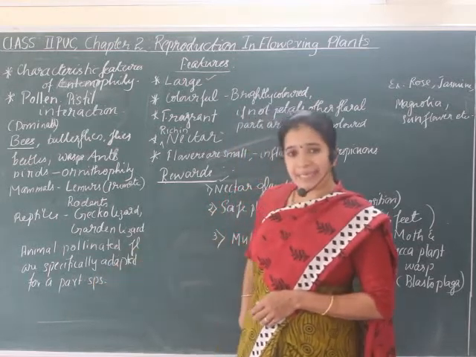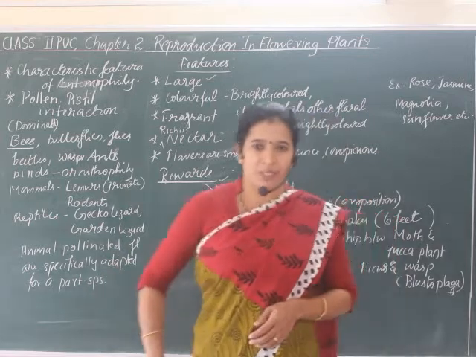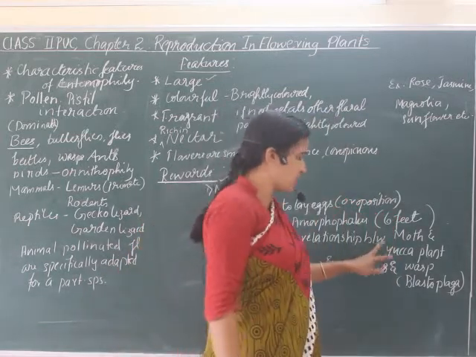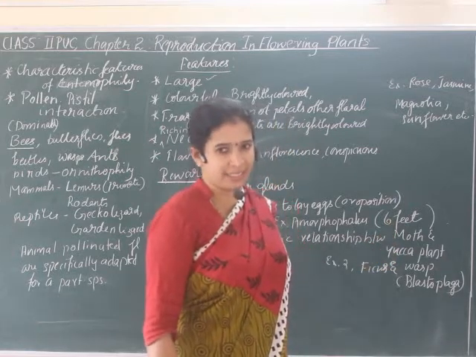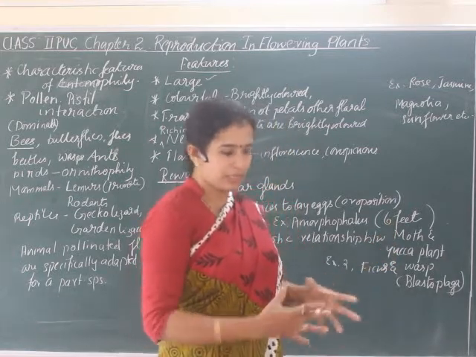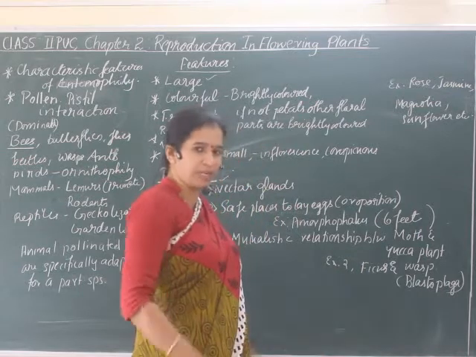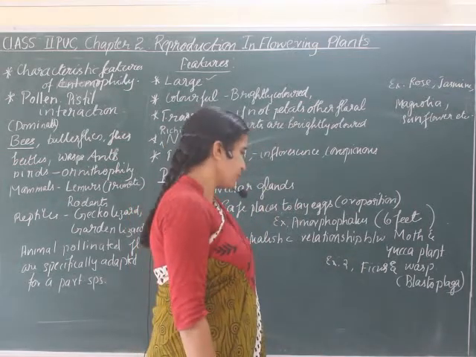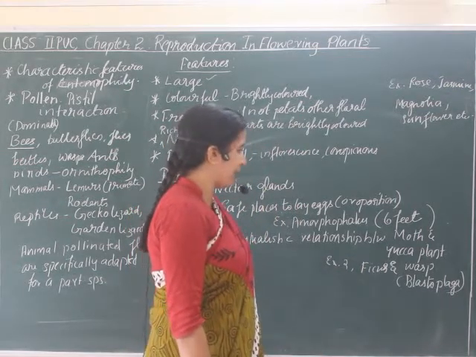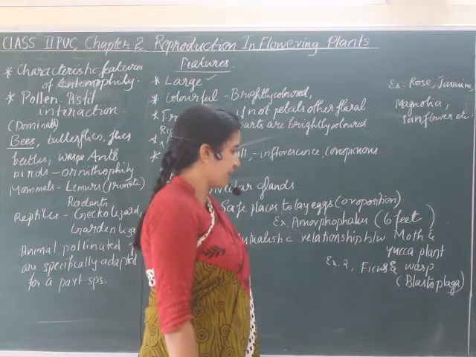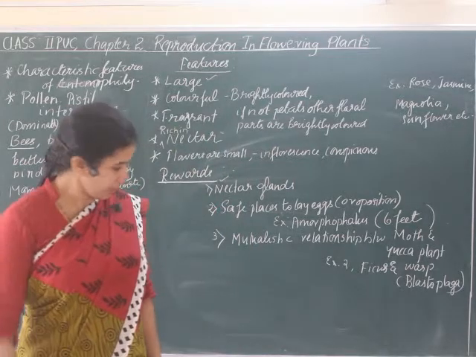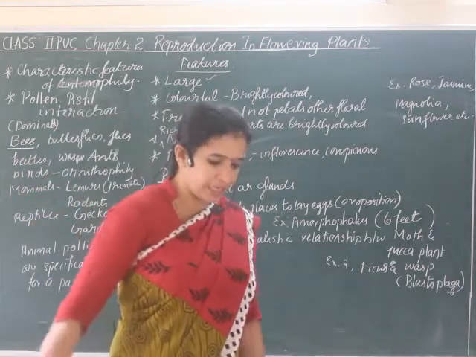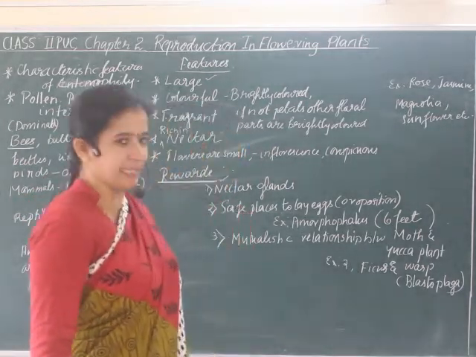Likewise, this is an insect pollinated flower species, but these both are so correlated that without one, the other cannot exist. So coexistence, both will exist together. Without one, another cannot exist. So this Yucca plant and moth species. So what happens here, in the Yucca plant, the moth will come and lay its eggs inside.